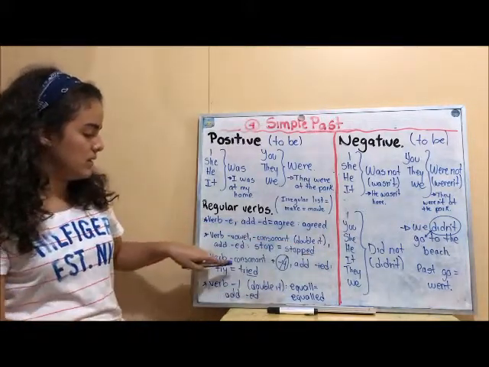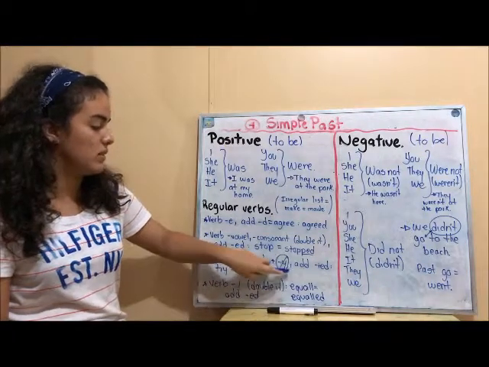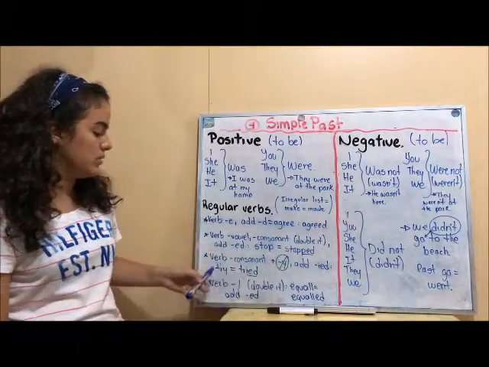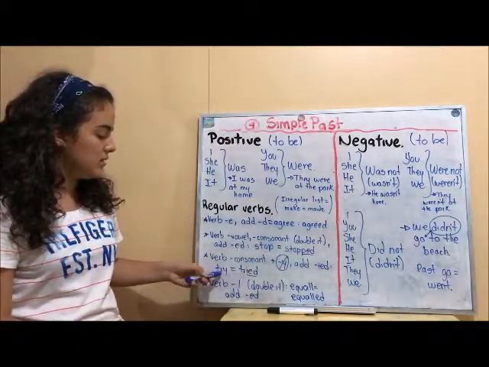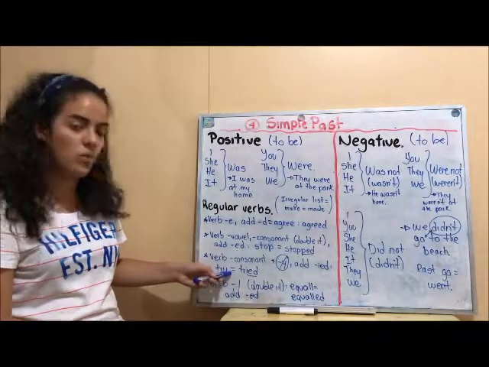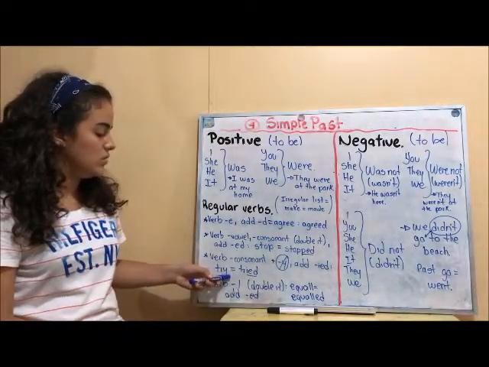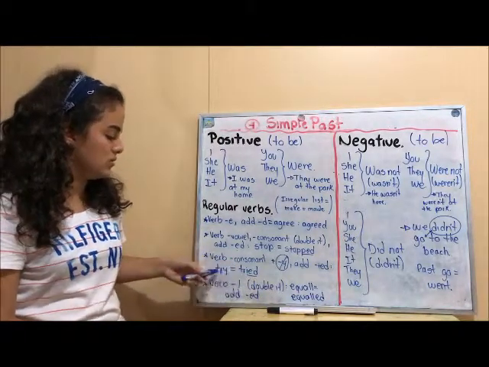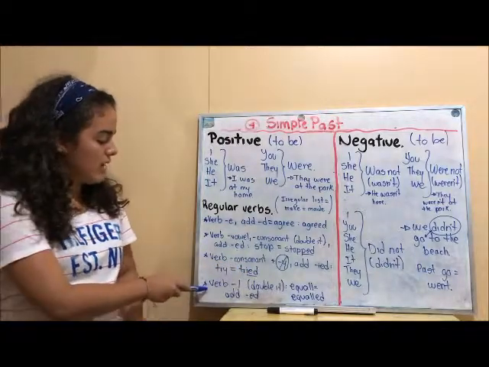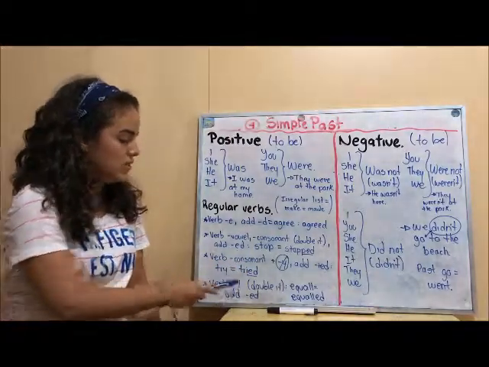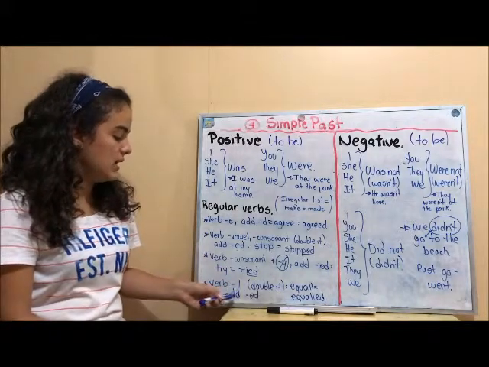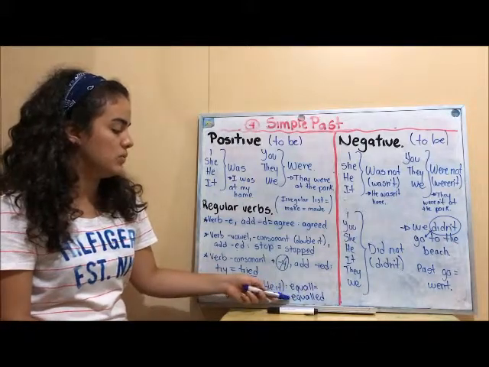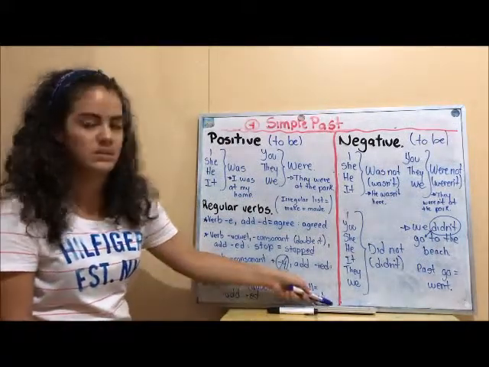Now for verbs that end in consonant plus a Y, we need to add an IED. So, like in the verb try, it ends with Y, and before Y we have a consonant. So we need to take off the Y and put an IED. So try, tried. Now with verbs that end in L, we just need to double the L and add an ED. So equal, it ends in L, so we need to put equalled.